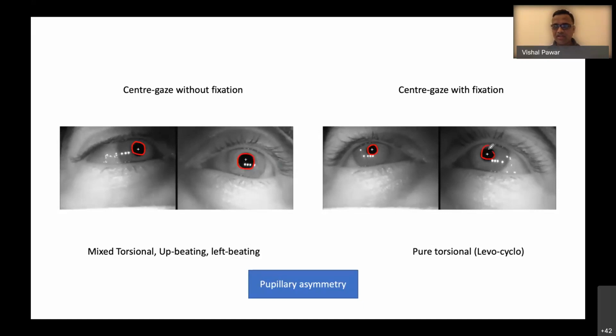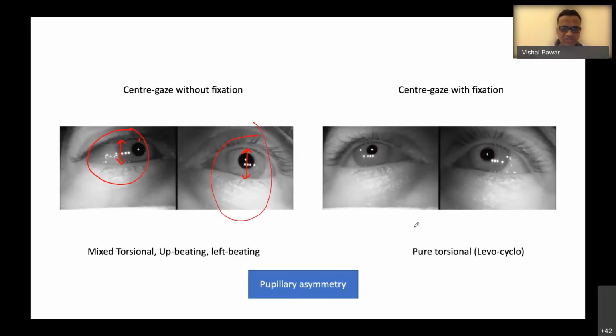And one more finding you can appreciate is the distance of the palpebral fissure of this side and the other side. The palpebral fissure is reduced in length on the right side as compared to the left side.